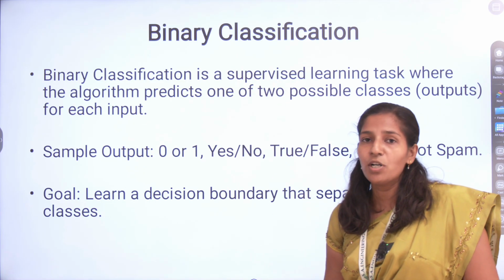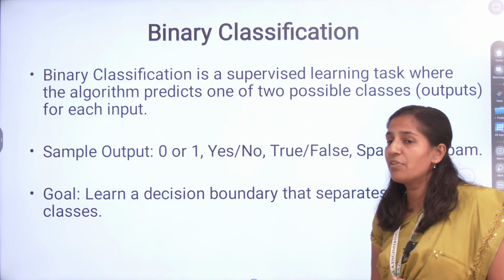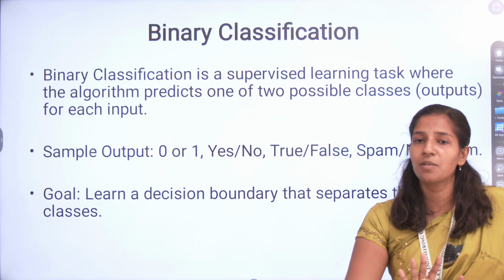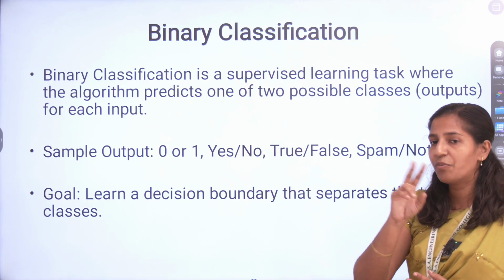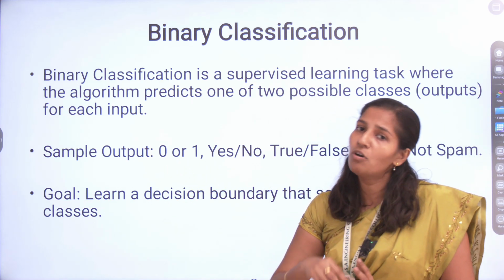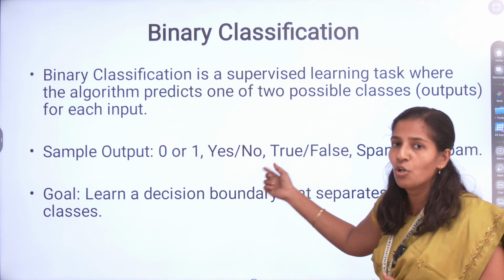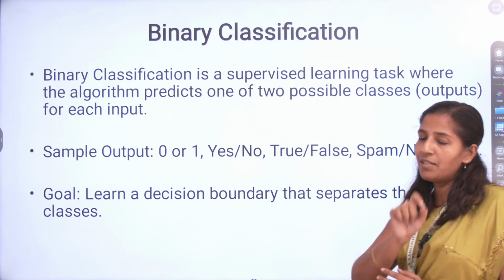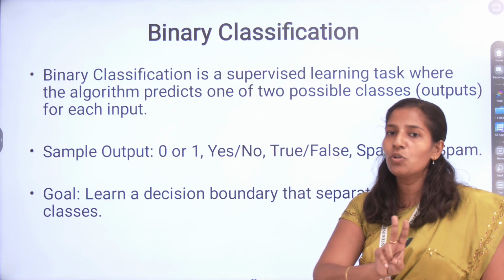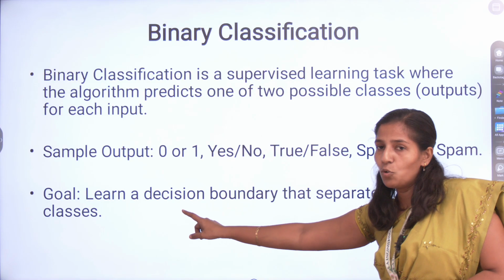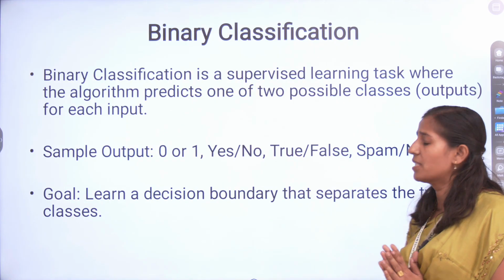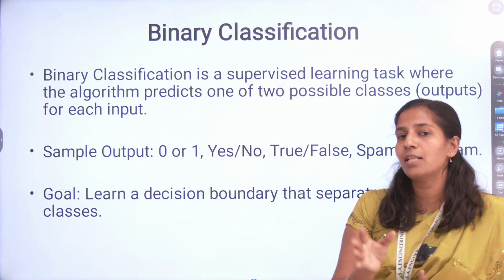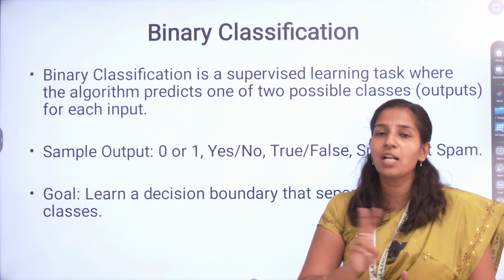The next one: what is binary classification? Binary classification is also a supervised classification. It predicts one of two possible classes from the sample outputs, either 0 or 1, otherwise yes or no, true or false, spam, not spam, like that. It selects one class from among the two classes. The goal is to learn a decision boundary that separates the two classes. It finds the decision boundary that separates the two classes, so the particular data set is classified into two classes.